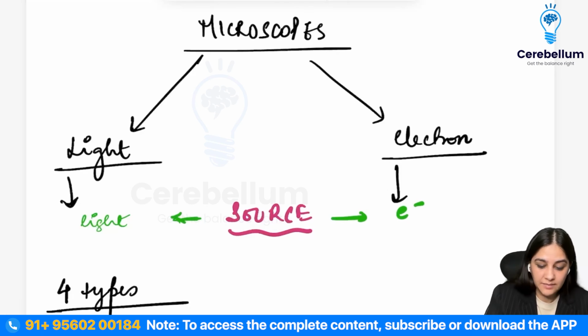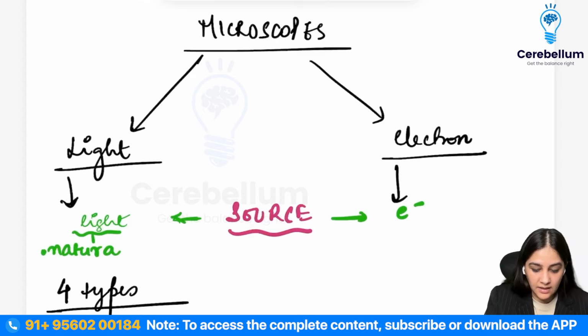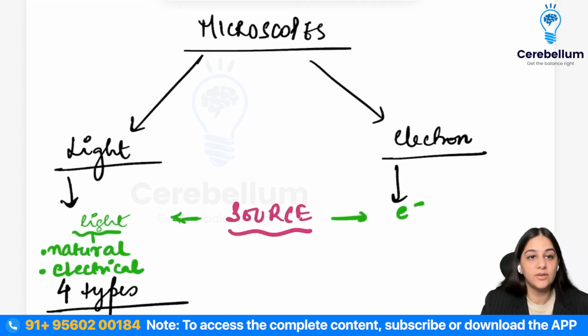So now light can be given from two places. Either it can be a natural light, like sunlight, right? Or it can be some electrical light, right?